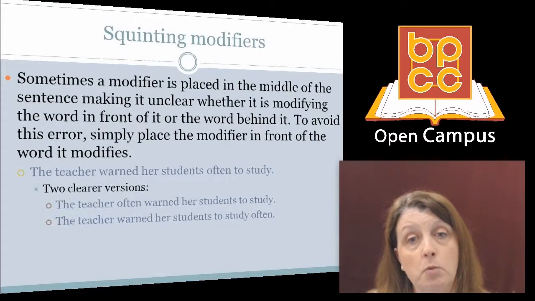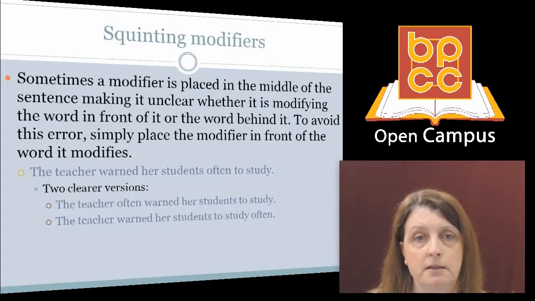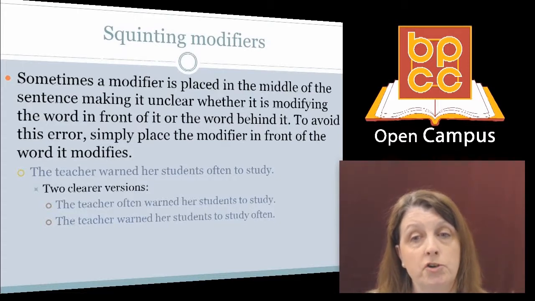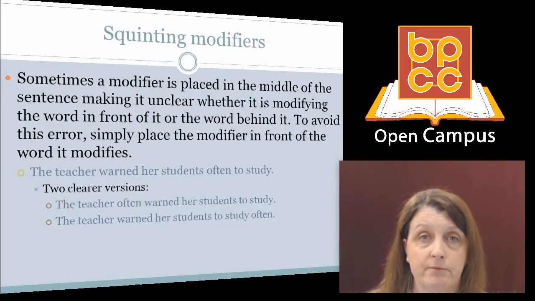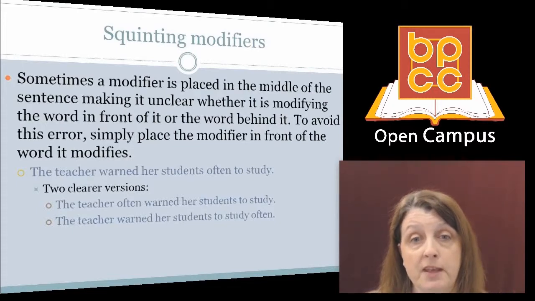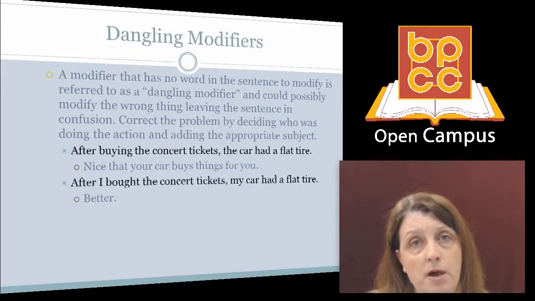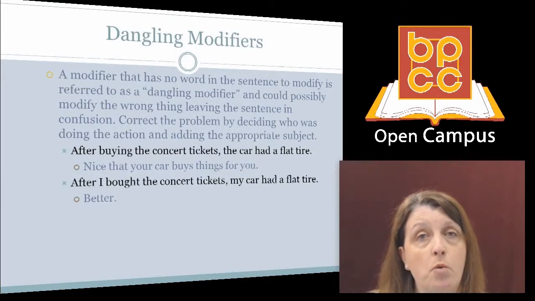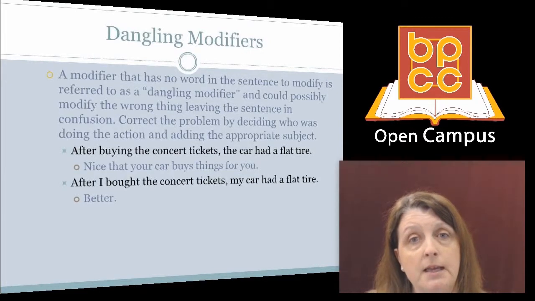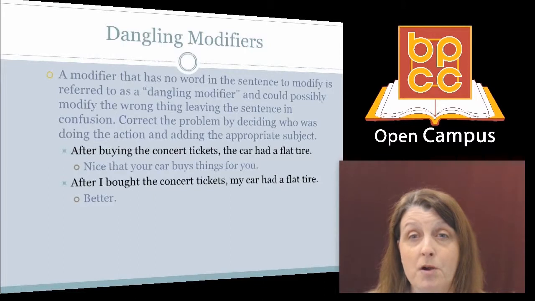The teacher often warned her students to study, or the teacher warned her students to study often. Okay, they both mean very different things, so you have to put that word often where you really need it. A dangling modifier is a modifier that has no word in the sentence to modify. This could possibly modify the wrong thing, which leaves your sentence in confusion.